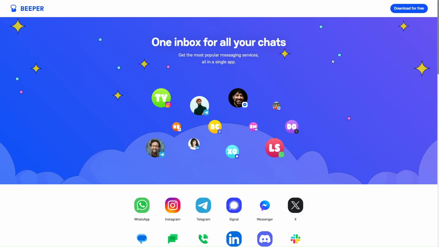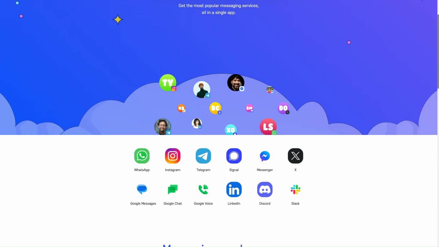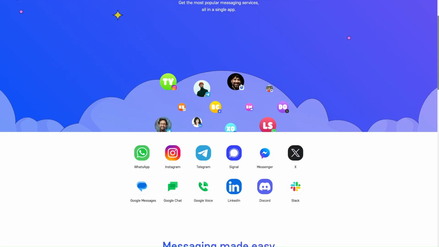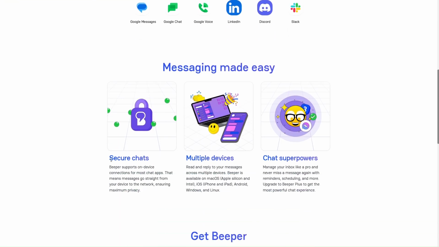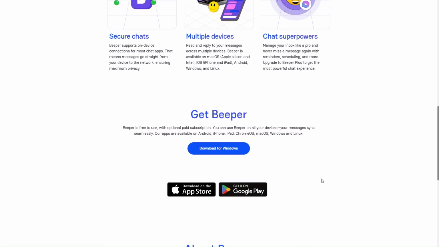So this is the Beeper interface: one inbox for all of your chats. Get the most popular messaging services all in a single app, because now you don't have to download WhatsApp, Instagram, Telegram, X, or different other apps. All these things can be managed from a single platform. You just have to connect your account with this platform and you can message that particular user directly from the single main platform. Messaging made easy, simple, secured chat, multiple devices, and chat superpowers.